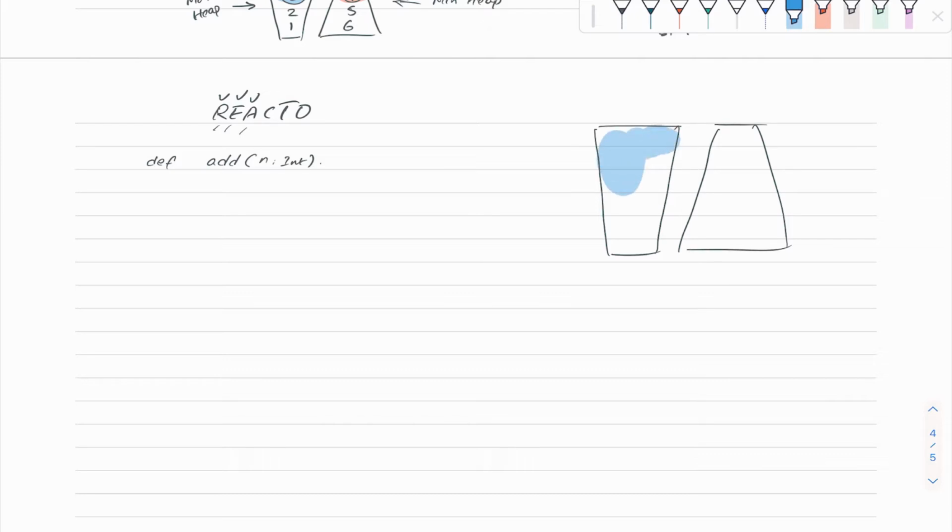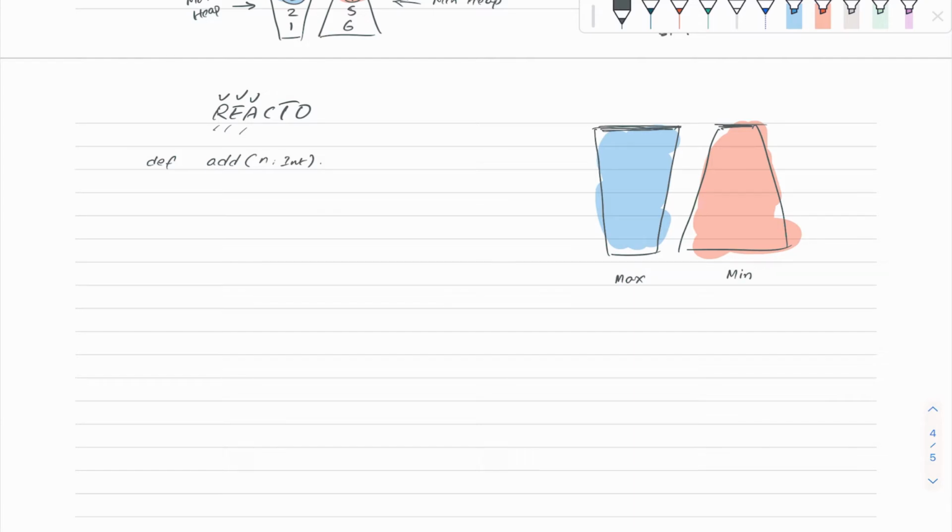Let me color that for better understanding. So this is a min heap, this is max, and this is min heap. I just made a convention: the one at the top, the broader one, is max, and the shorter one means that this is min heap.